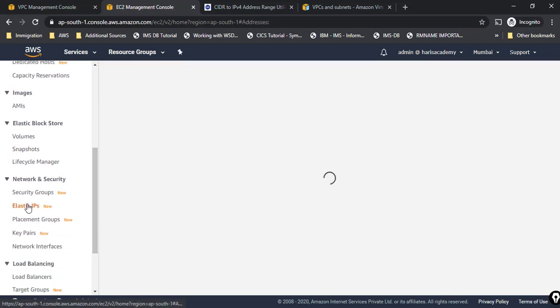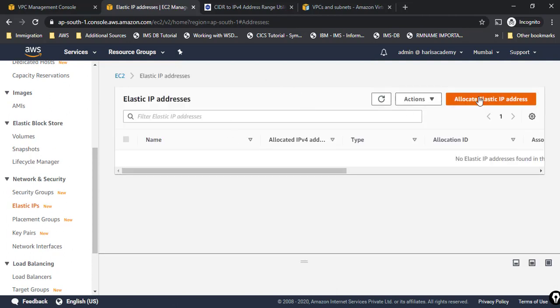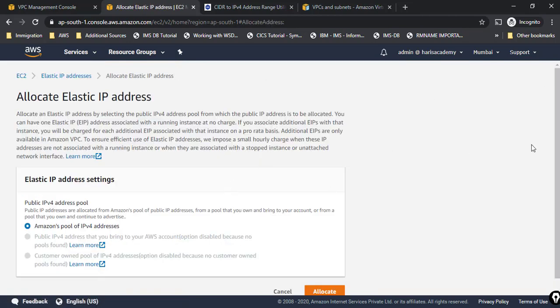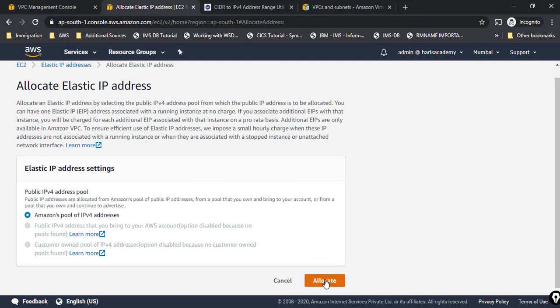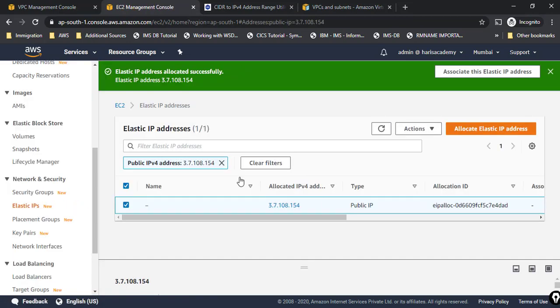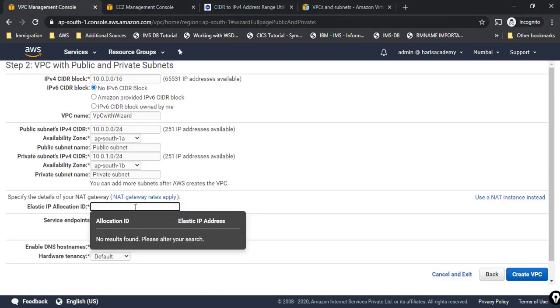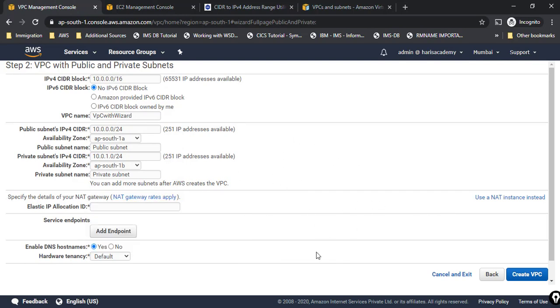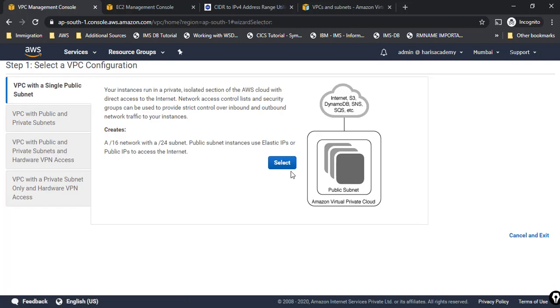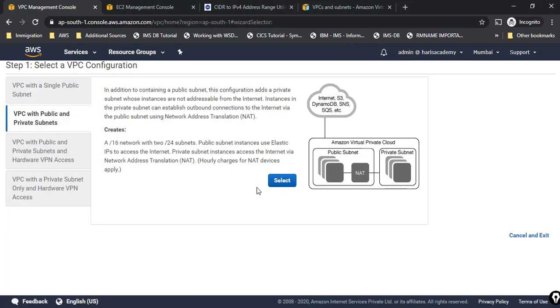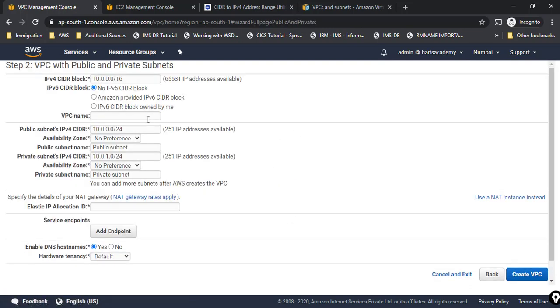Okay, so I can go to elastic IPs and then create an elastic IP address. Allocate an IP address from the pool of IP addresses, and then click on allocate. So this is done. Once this is done, I'll have to refresh it back because I don't have a refresh option here. So I'll go back again, choose the second option, click on select, then give the VPC name as VPC with wizard.